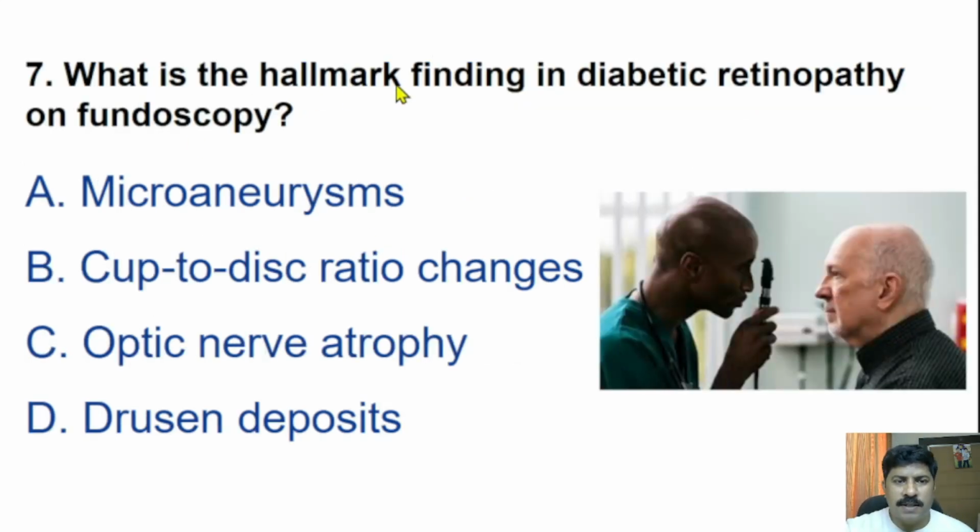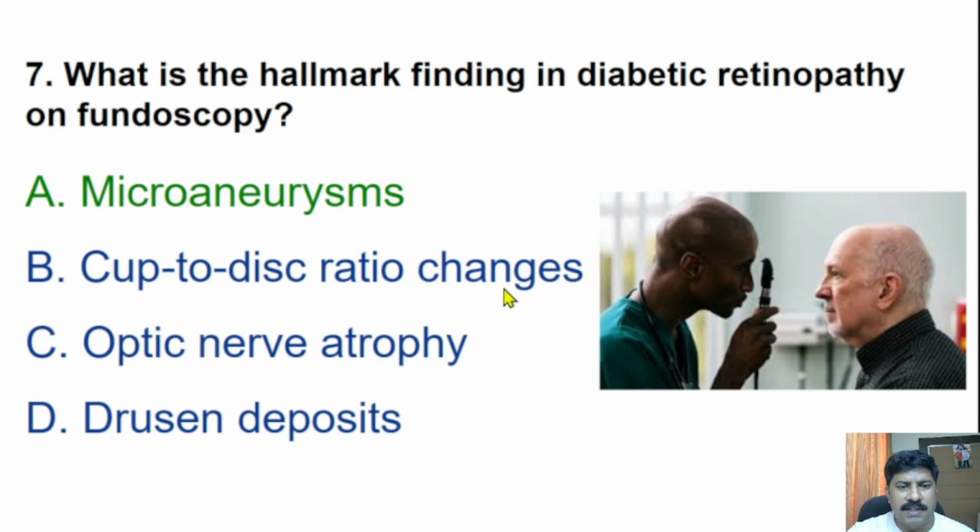What is the hallmark finding in diabetic retinopathy on fundoscopy? Microaneurysm, cup to disc ratio changes, optic nerve atrophy, Drusen deposits. In diabetic retinopathy, the hallmark finding is microaneurysms. So small microaneurysms can be seen in fundoscopy.